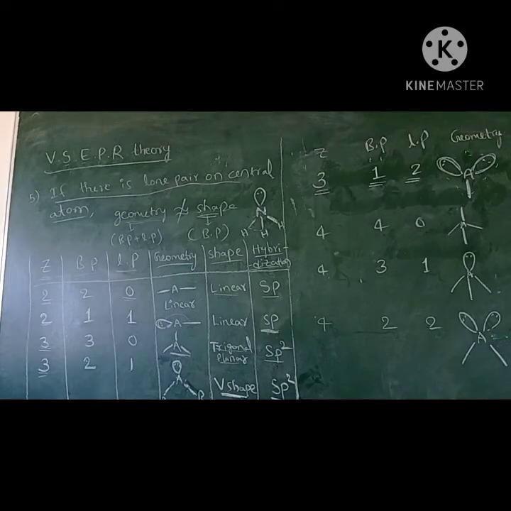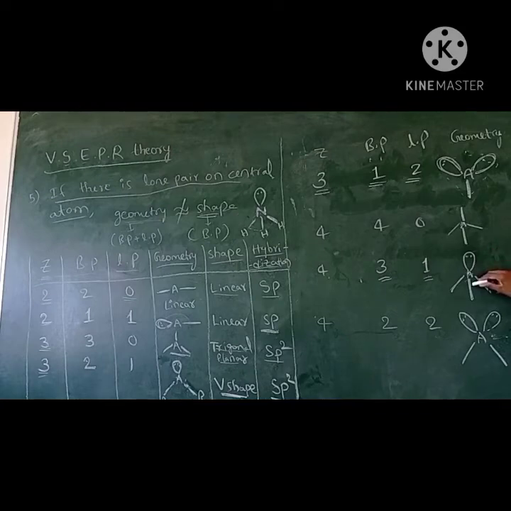The hybridization is sp3. If 3 bond pairs and 1 lone pair are there, how are they arranged? They are arranged this way. Due to repulsions, this bond angle is reduced and this bond angle becomes more, because the lone pair occupies more space and repels more.